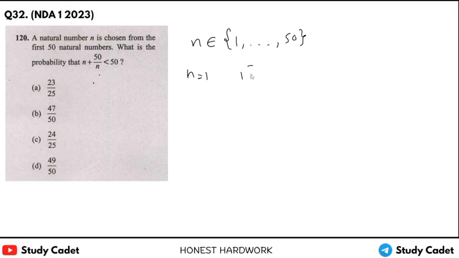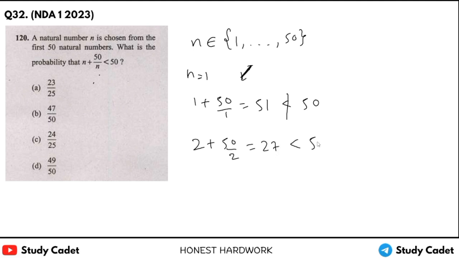If we put 1, then 1 plus 50 upon 1, it would be 51. So it is not less than 50. Okay, so 1 is not an element. 2 plus 50 upon 2, that is 25. So it is 25, which is less than 50. So it holds. If we do 3 plus 50 upon 3, it will also hold.